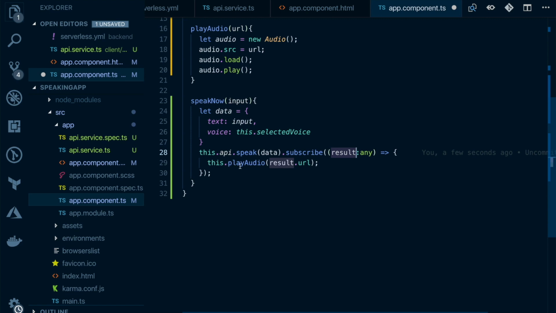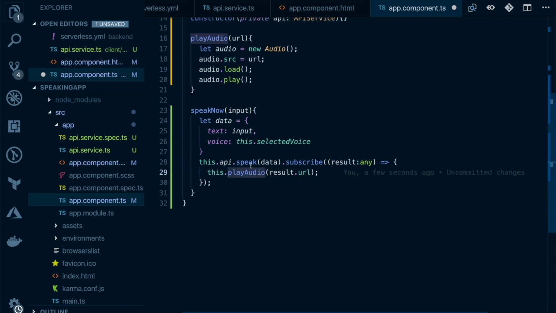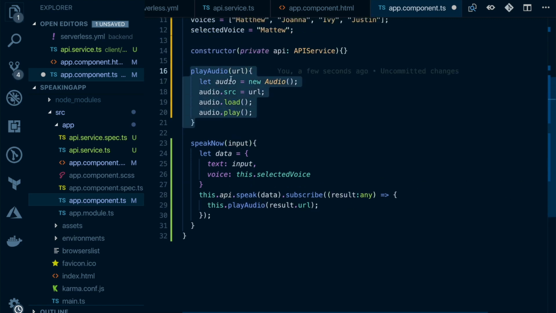The return value, we will capture as a result variable. That result variable we will pass into this function called playAudio. So this playAudio takes the URL of the audio. As you can remember, we have requested a signed URL, which is a temporary URL, and we are passing that URL to playAudio, and there we are going to create a new audio object and set the source as that particular URL, and then we play the audio. So that's why we hear that voice, right?